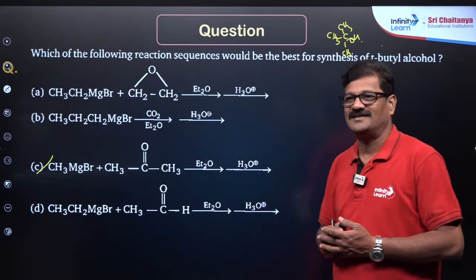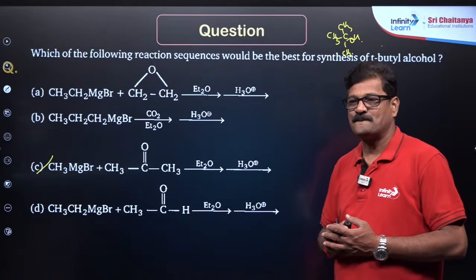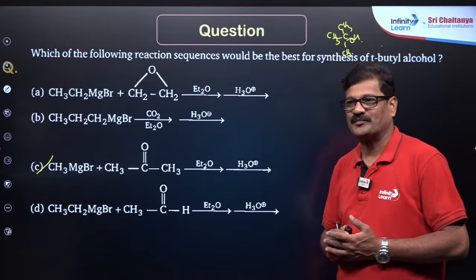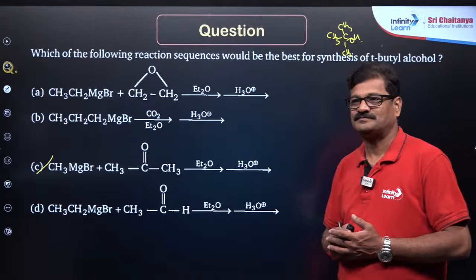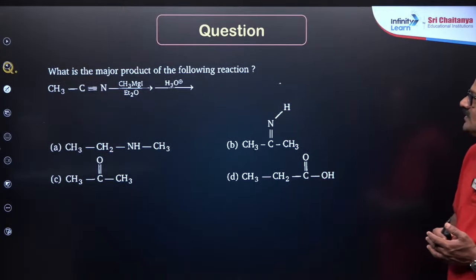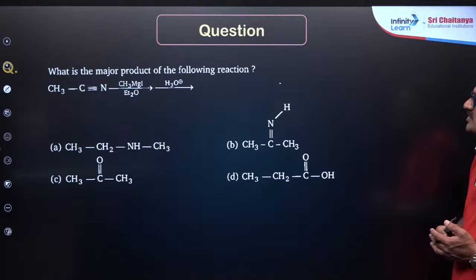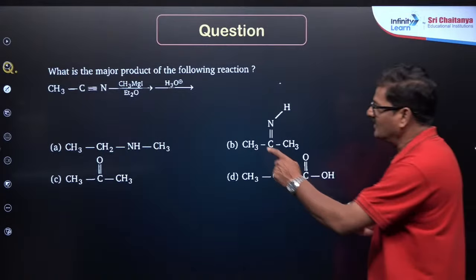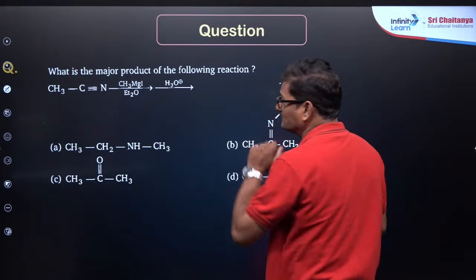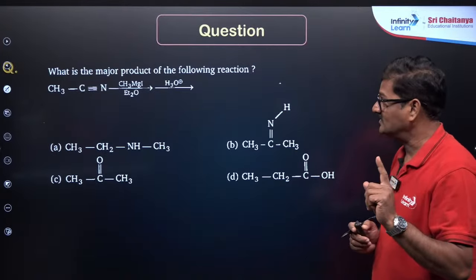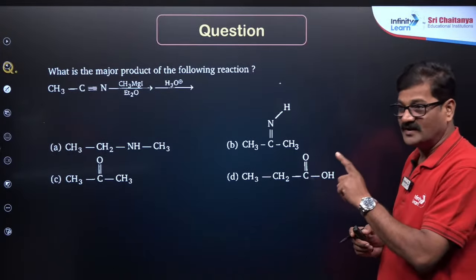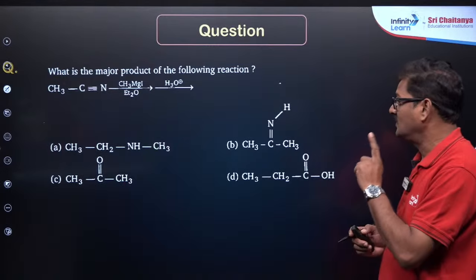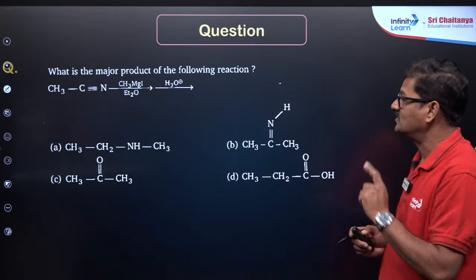Any doubt, children? Clear? Now, what is the major product of the following? Hydrolysis is also done here. So cyanide is going to give rise to a ketone.